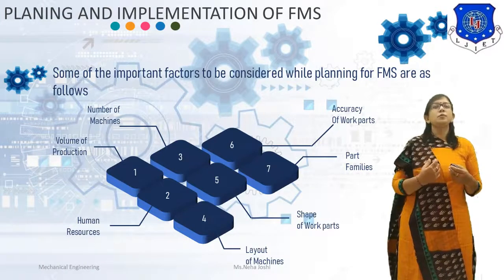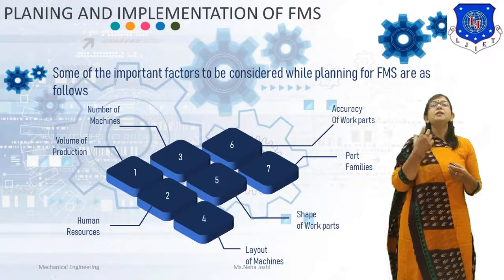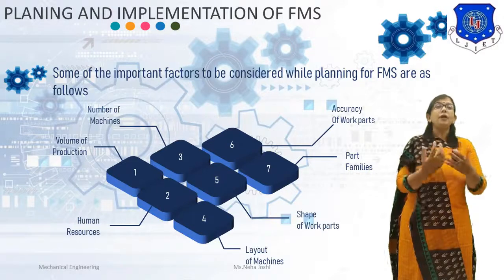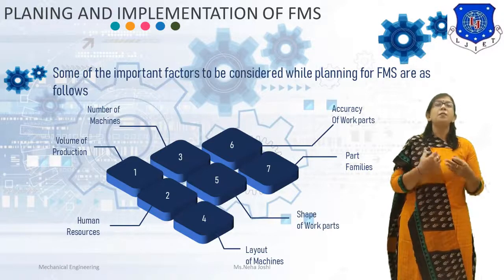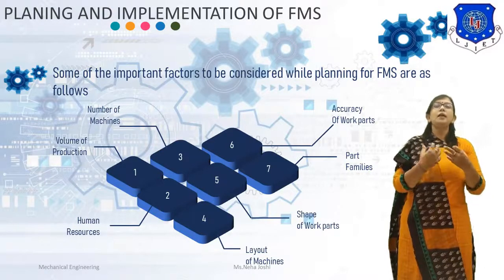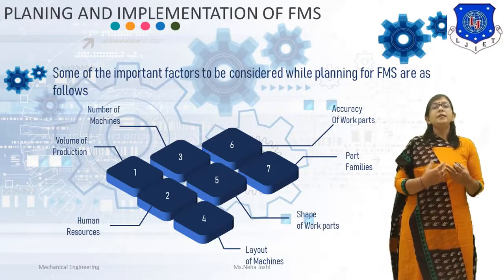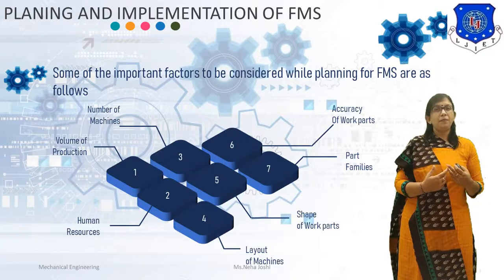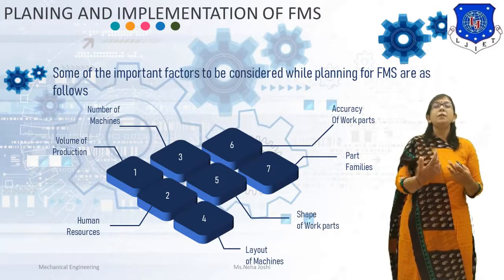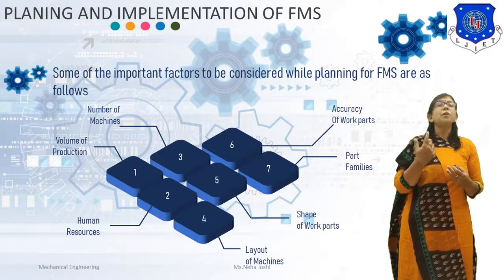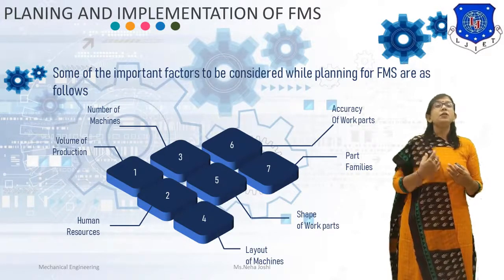The next factor is human resources. FMS requires high skill but reduced manpower. Therefore, while planning for flexible manufacturing system, it is necessary to take it into account: the unemployment problem arising due to the implementation of FMS and the training requirement of the manpower while we are implementing the FMS. The next factor is number of machines. The number of machines are decided by the production.